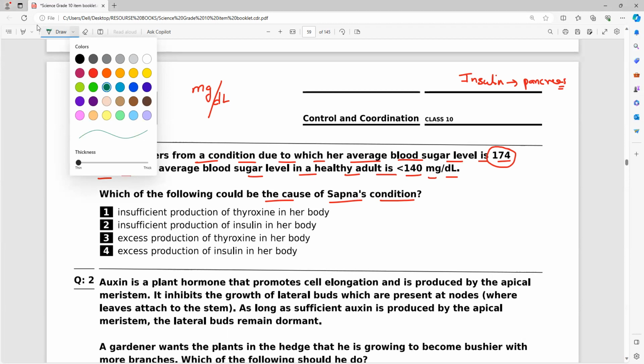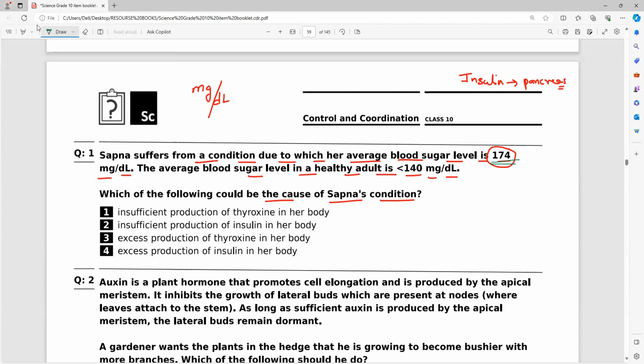Now, if the pancreas does not secrete insulin in proper amounts, the sugar level in the blood rises, causing many harmful effects. That is only what you have to remember, and that is what they are asking. Her sugar level has increased, so what makes that? Insufficient production of insulin in her body. Are you able to notice it clearly, everybody? It is given, or not?